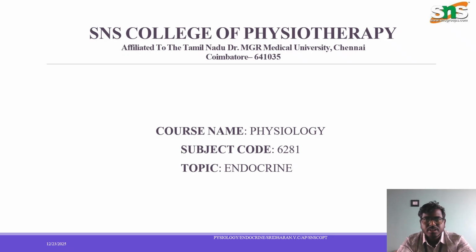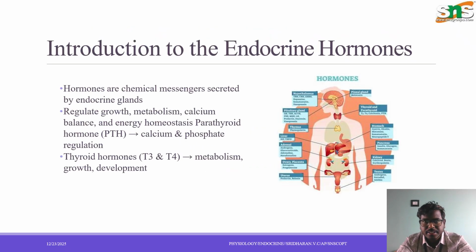In this video, we're going to see about the topic, endocrine glands. First, we're going to move on to the introduction for the endocrine glands. So what are hormones? Hormones are nothing but chemical messengers which are majorly secreted by two different types of glands. One is the endocrine gland and the second one is the exocrine gland. In this topic, we are going to see about the endocrine hormones which are secreted by the endocrine glands.